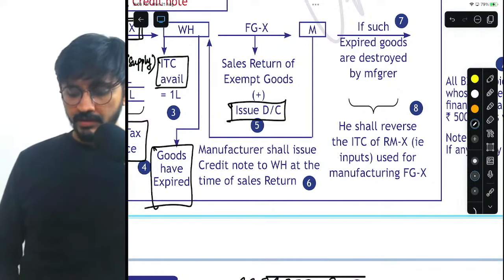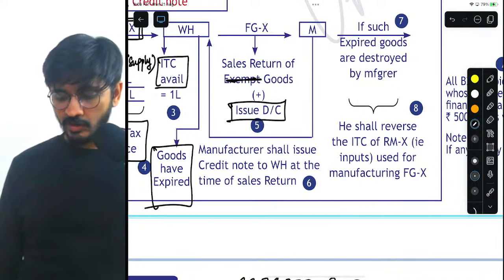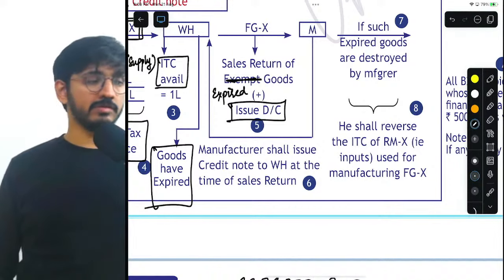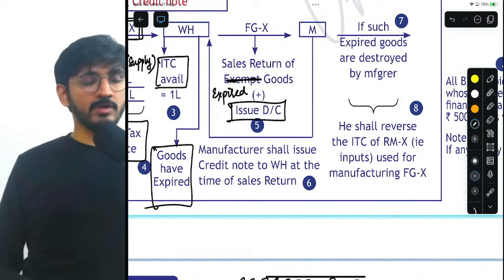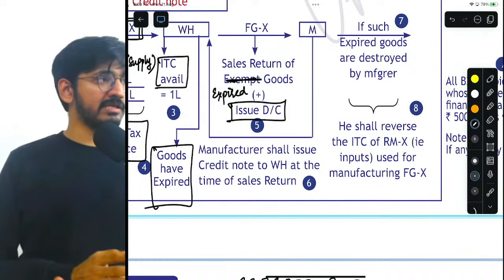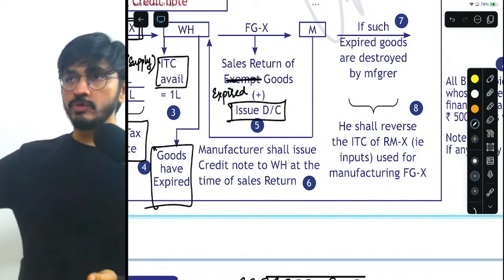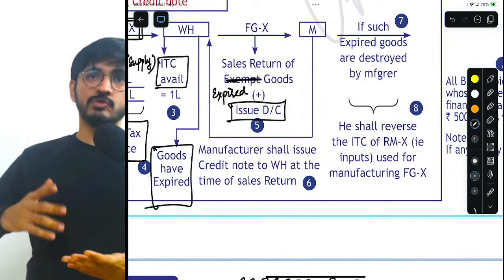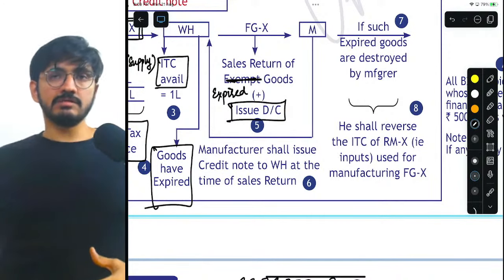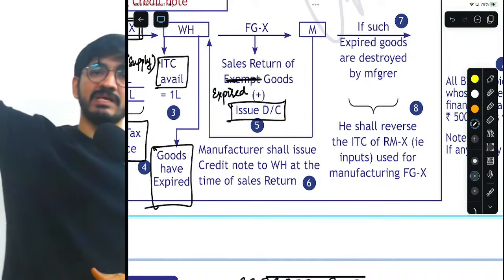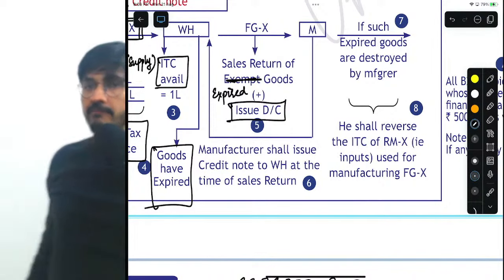Yes. Okay. These are expired goods, not exempted goods. My mistake. So when you are sending the sales return goods back to the manufacturer, you will have to issue a delivery challan. And as soon as you do sales return, the manufacturer, we just learned something in section 34 up above.